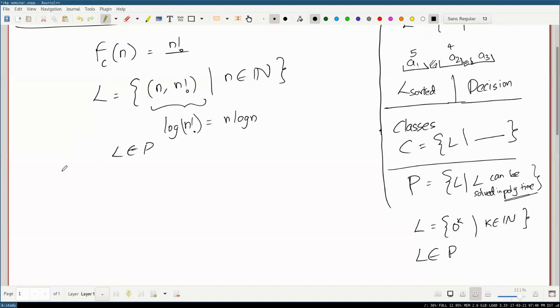Okay. So you can come up with different classes of decision problems, different languages that can be solved in polynomial time. The next important question: why are we so interested in polynomial time? Because there's this common notion that polynomial time is efficient.